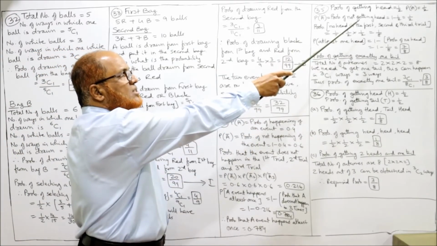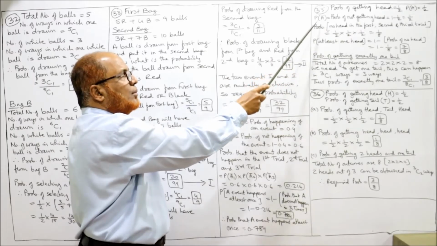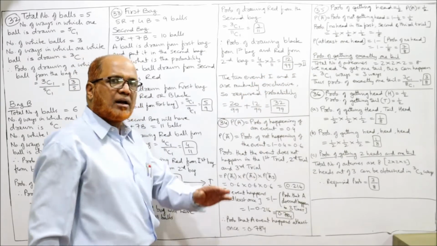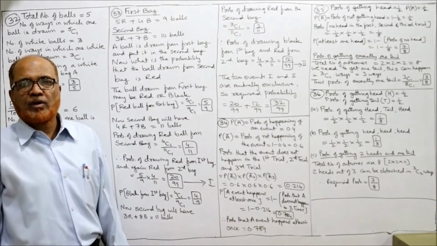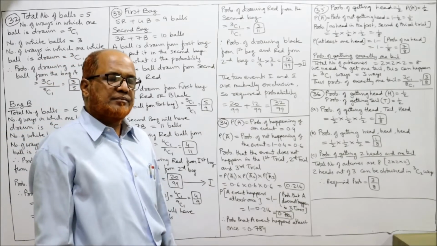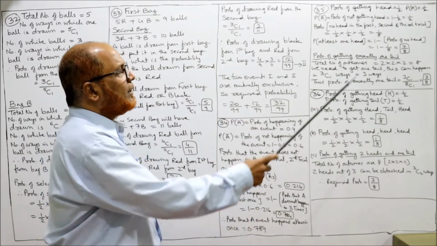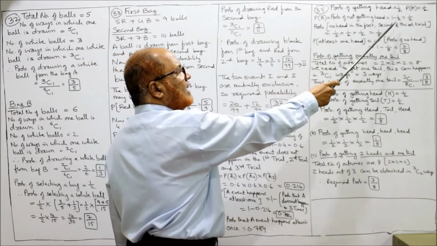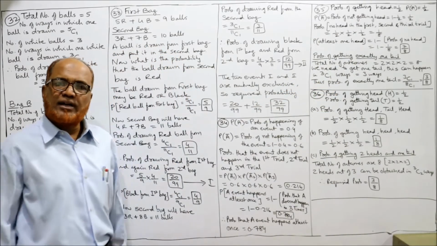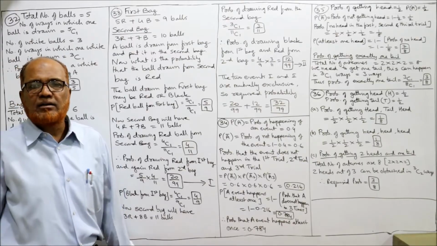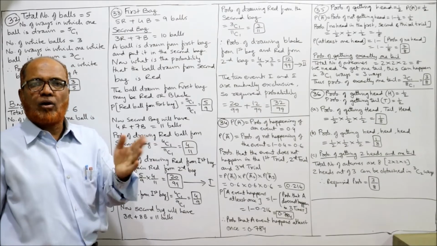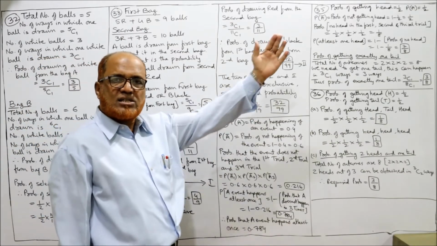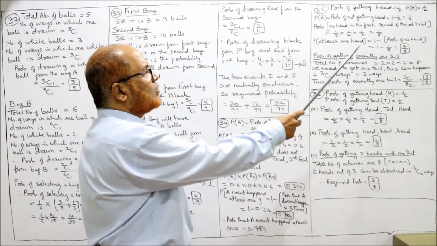3 fair coins are tossed. Probability of getting head is 1 by 2. P of A is 1 by 2. P of A bar, A bar का मतलब contradictory, contrary event. तो P of A 1 by 2 है, तो P of A bar, probability of not getting the head, 1 by 2. Not getting the head का मतलब getting the tail, क्योंकि 2 ही events हैं, head और tail. तो head होने के chances 1 by 2 है, तो tail होने के chances भी 1 by 2.